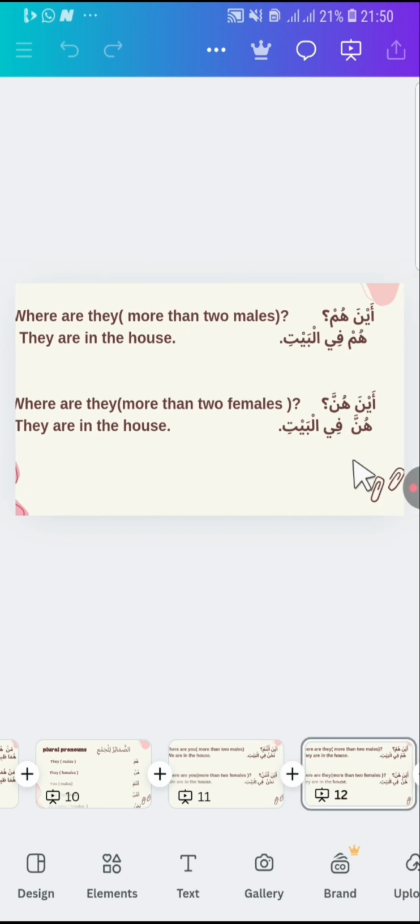So inshallah, these are the pronouns. These are the detached pronouns, which means pronouns that are not joined with other words. I hope you understand it.